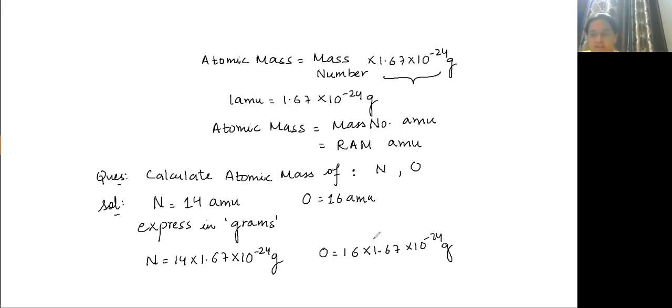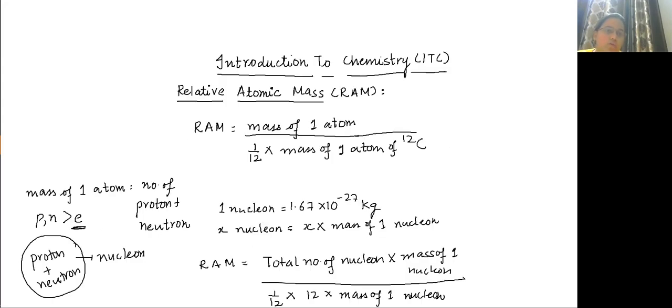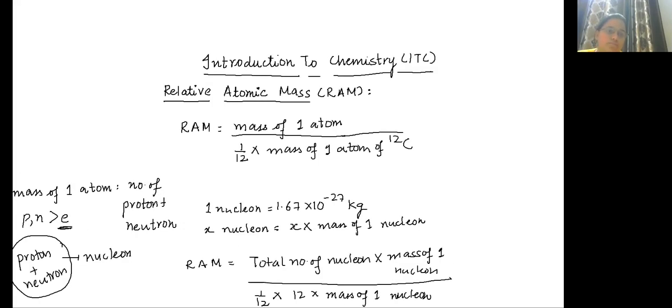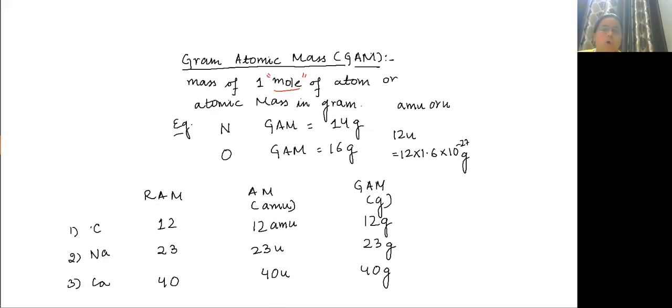Gram atomic mass means atomic mass expressed in grams.